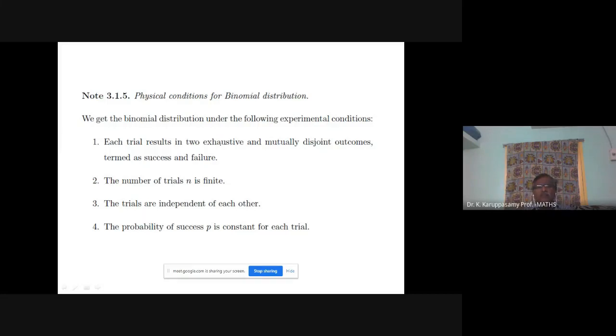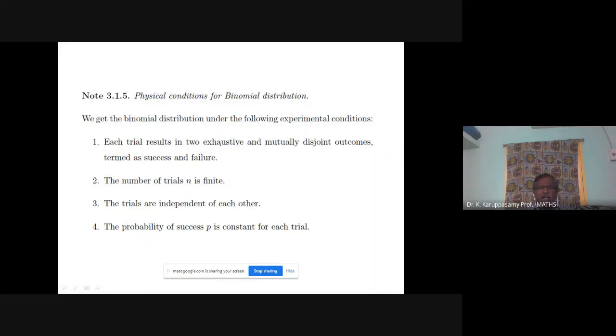Each trial results in 2 exhaustive and mutually disjoint outcomes termed as success and failure. In an experiment, the output must be only 2. For example, tossing a coin, the output is head or tail. Only 2 outputs. If the output is more than 2, we cannot apply the binomial theorem.